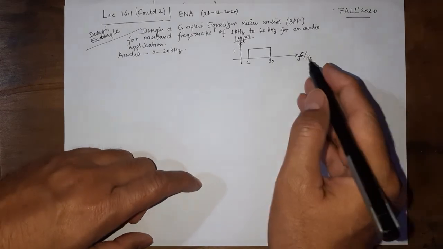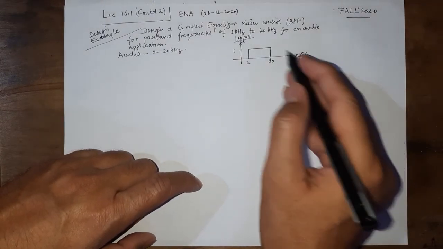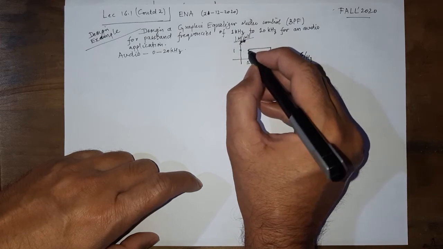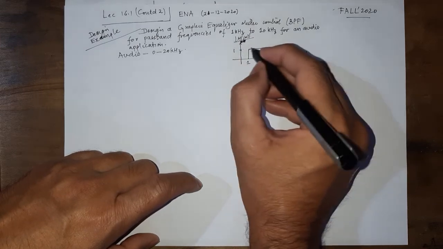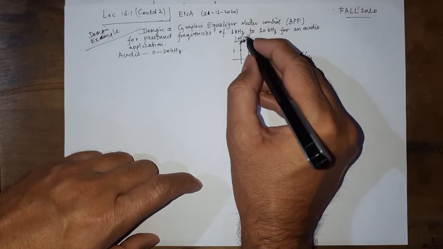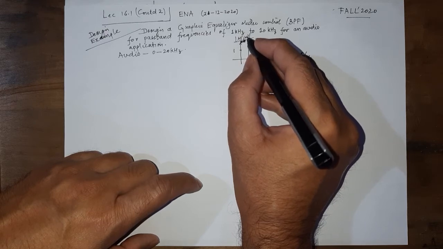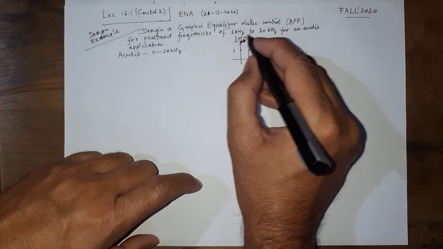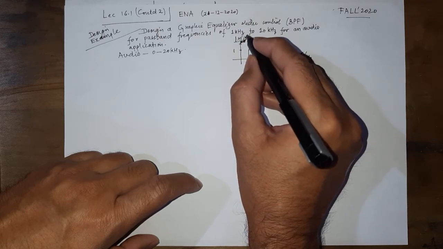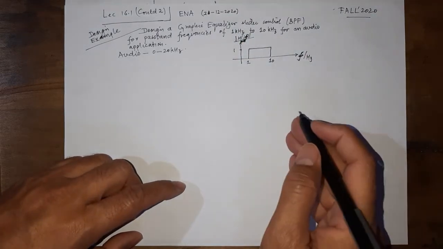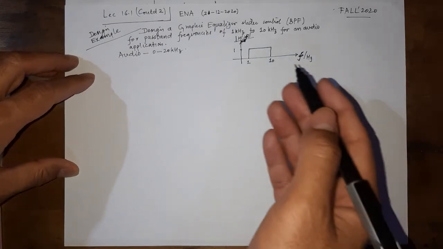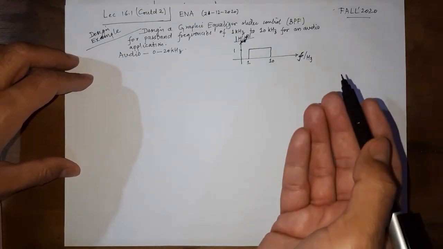Not divided by 2 pi, because that is going to divide the magnitude, but we just wish to have this omega converted to f. So I hope you understand this, and I just replace this by f. So this is what is important here if we look at the idealized band pass filter.